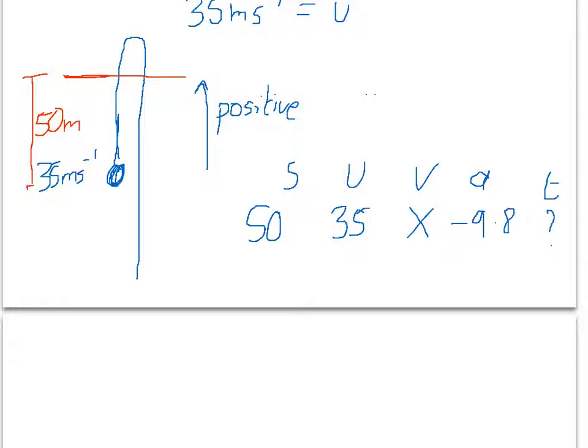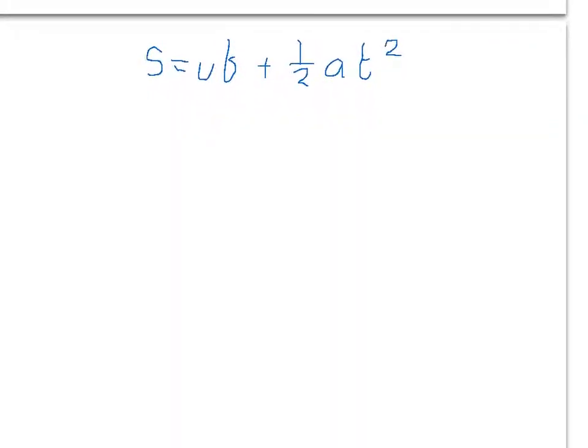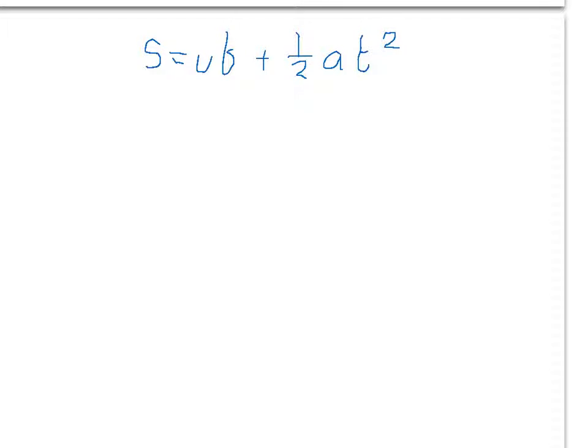The only SUVAT equation that doesn't involve v is S equals ut plus a half at squared. Let's substitute in the values.